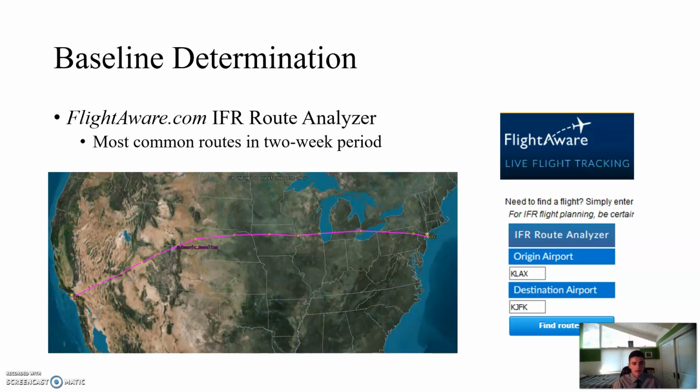I'll now go into how I define my baseline. So I use the flightaware.com website, and this has a unique feature in that it can tell you the most common routes being flown in any 2-week period. So you can see in this figure below, this might be a route that you could fly tomorrow if you got on an aircraft between LAX and JFK.